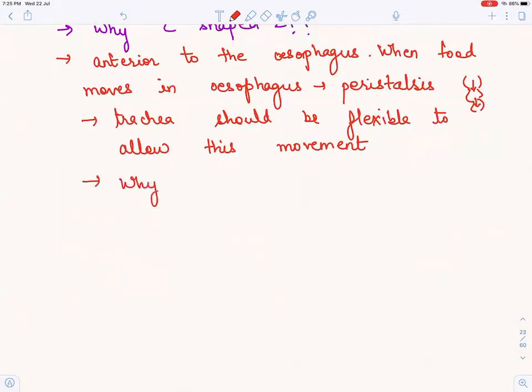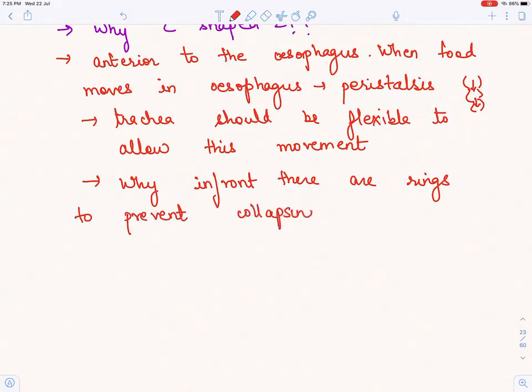And why in front are there cartilaginous rings? To prevent collapsing of the windpipe. These are the important points that I am telling about trachea. Keep all these things in mind. And I don't think any other question can come besides these points.